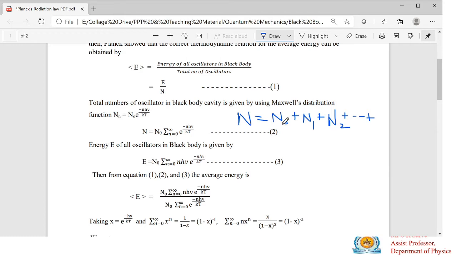So N naught oscillators have 0 energy, and N1 oscillators have energy 1 h mu.